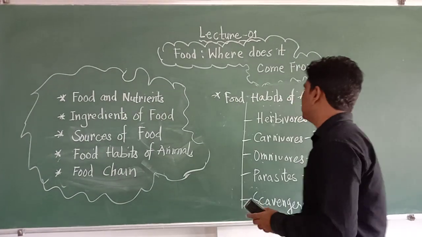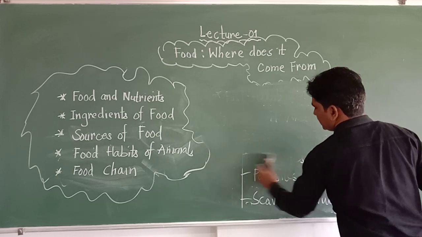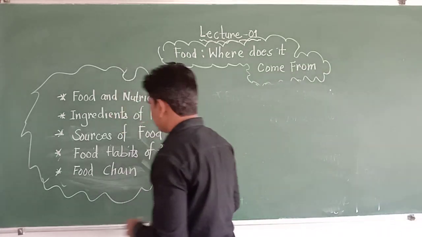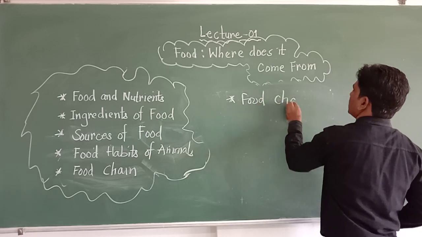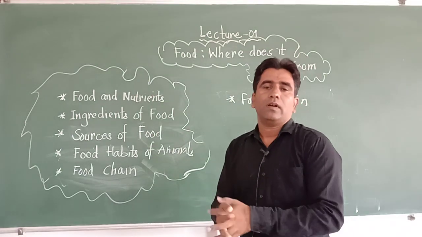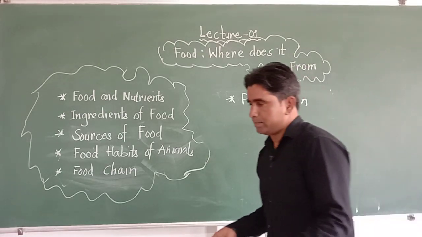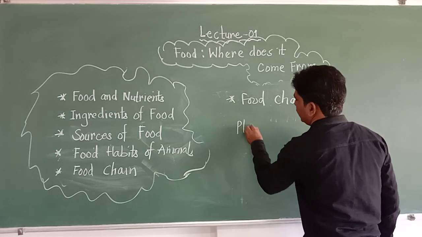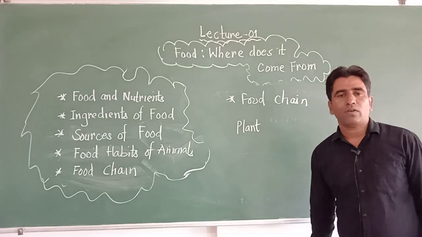And the last topic of today's lesson is food chain. Food chain helps us to understand how animals get their food in the environment. For example, plants are called producers. They don't require any food. They make the food for the whole living world. Plants are called producers.